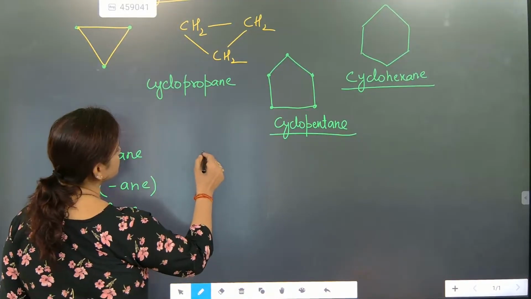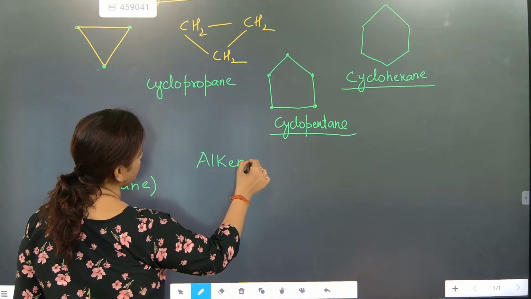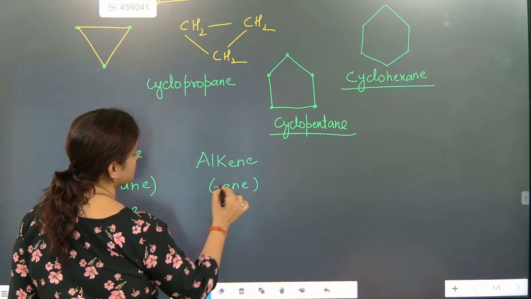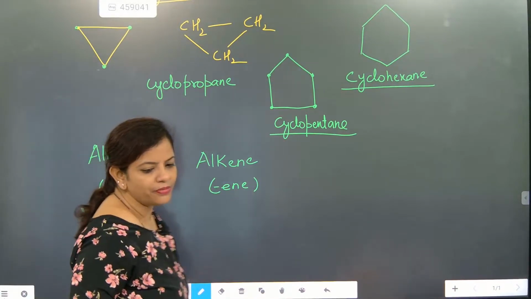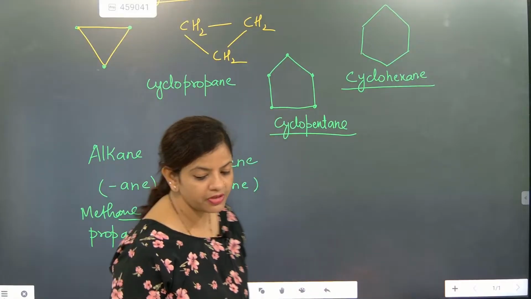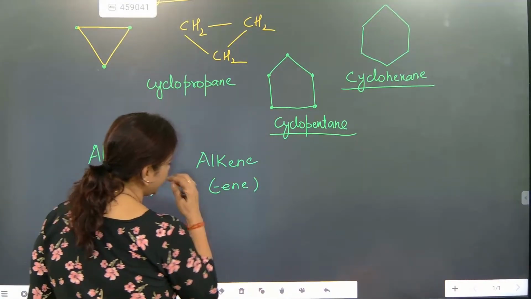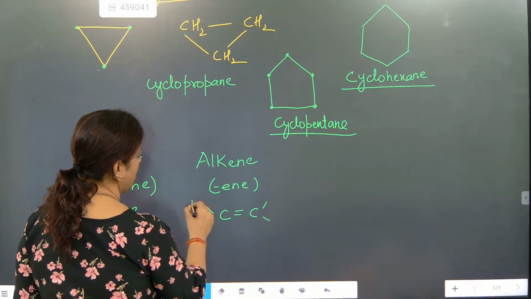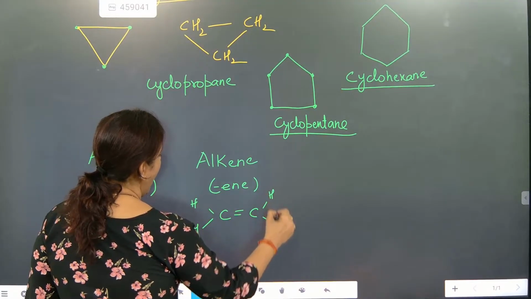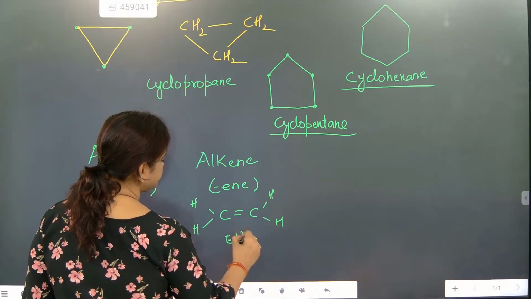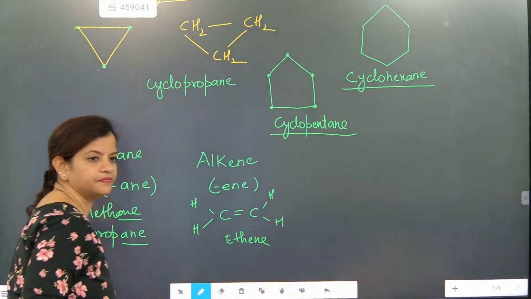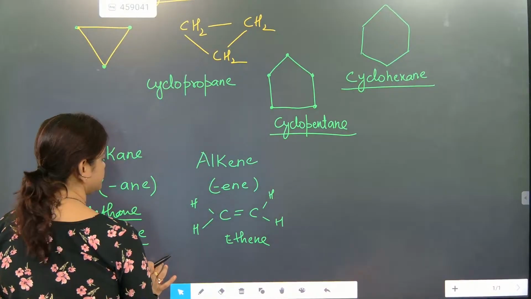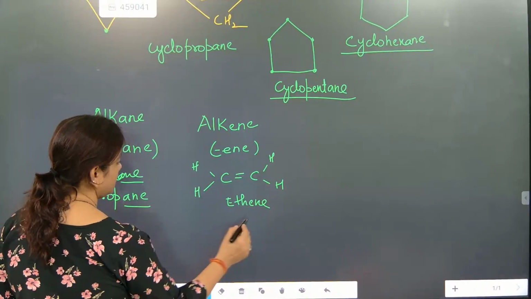Alkene is ene. Like methane, for alkene there is no methane. It starts with ethane, so ethene. This is ethene. Note down. Propene.